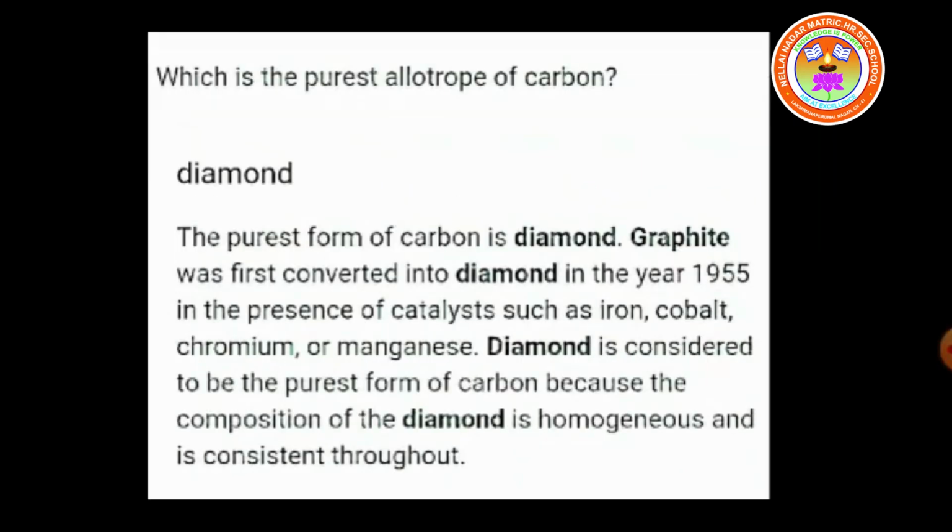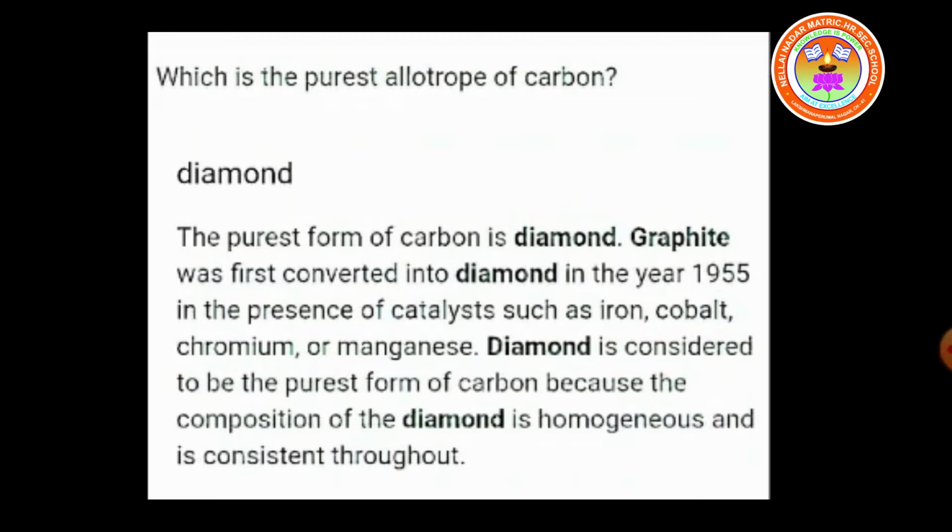What are the allotropes of carbon? The two main categories of allotropes of carbon are crystalline and amorphous. Diamond, graphite, fullerene, graphene come under the crystalline allotropes of carbon, whereas gas carbon, charcoal, coke, lamp black, all these come under